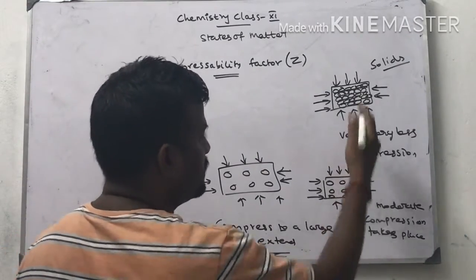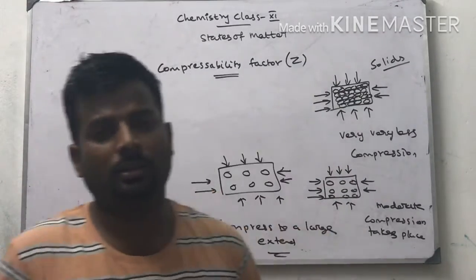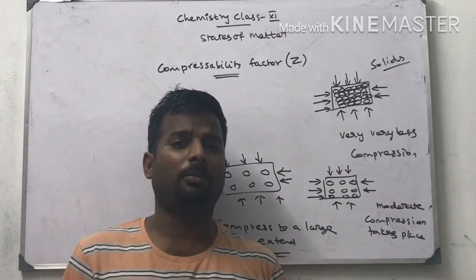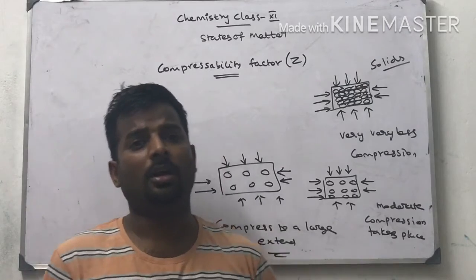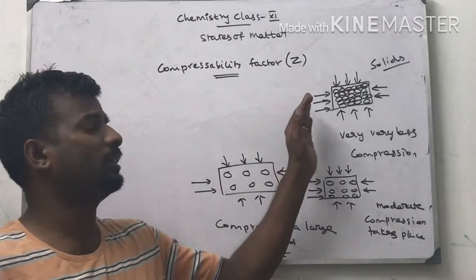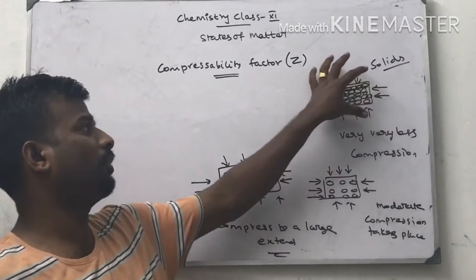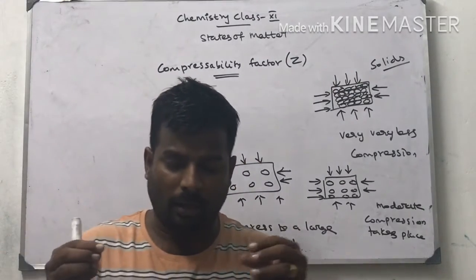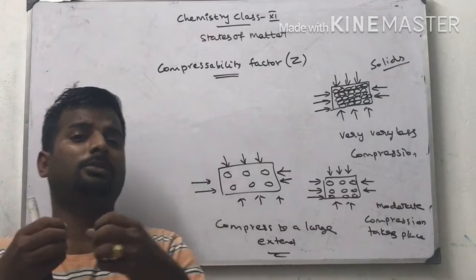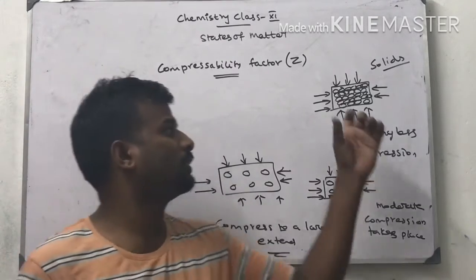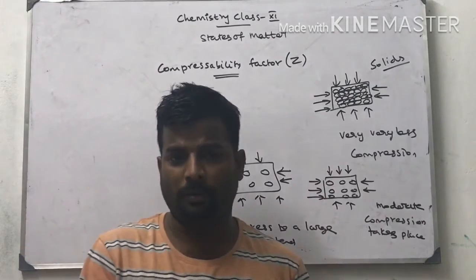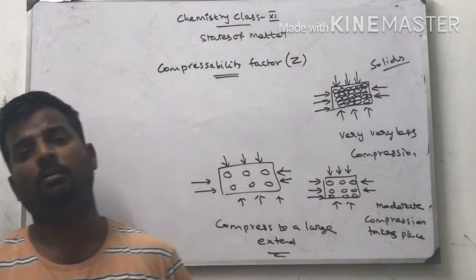So, this is the thing we already learned in the small classes. Solid atoms are closely packed. Interatomic forces of attraction are strong. Therefore, rigidity is maximum. Therefore, it is not possible to compress at all. If you compress further, the atoms start to repel each other. That is what happens in solids. Liquid has some space between one atom and the neighboring atom.